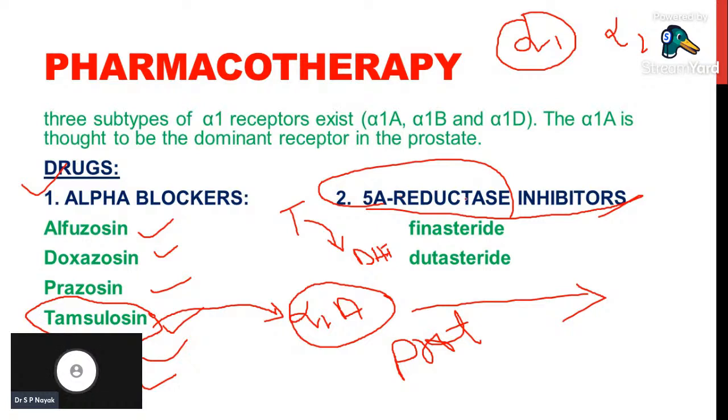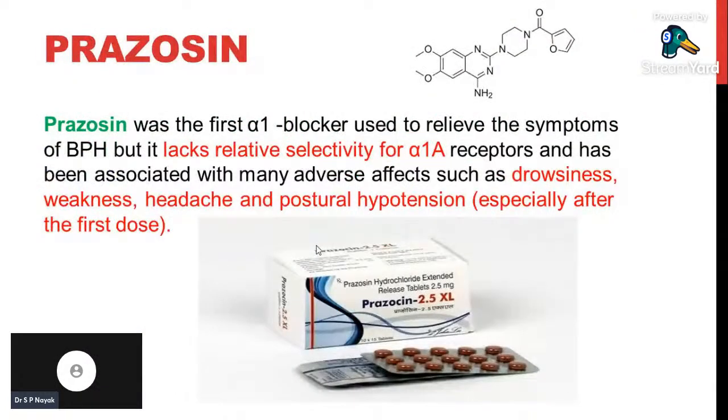When this enzyme is inhibited, it will reduce the conversion of testosterone into dihydrotestosterone. In these 5 alpha reductase inhibitors, we have two drugs: one is finasteride and one is dutasteride. These are different drugs which are commonly used in pharmacotherapy of prostatic hyperplasia.